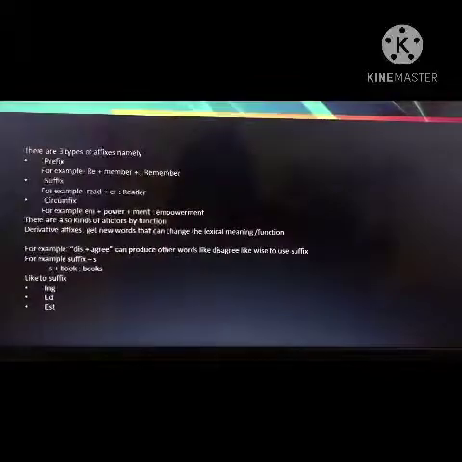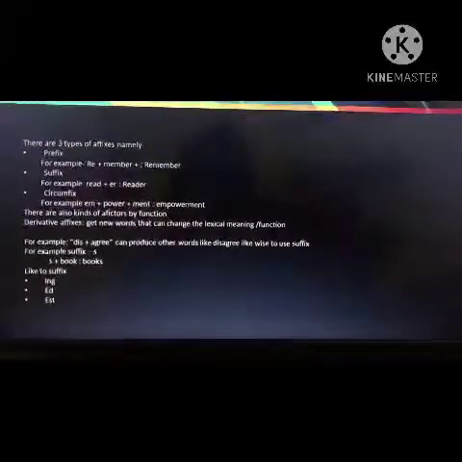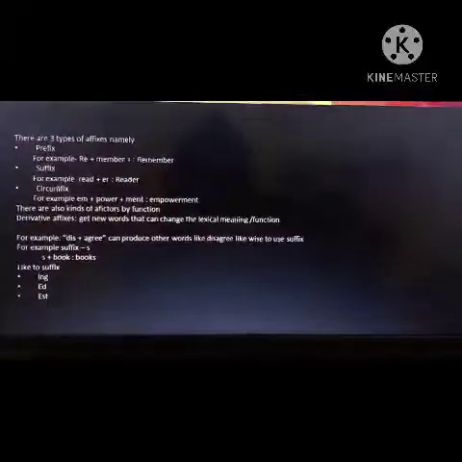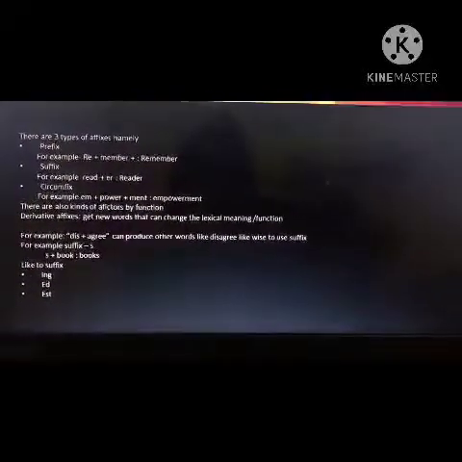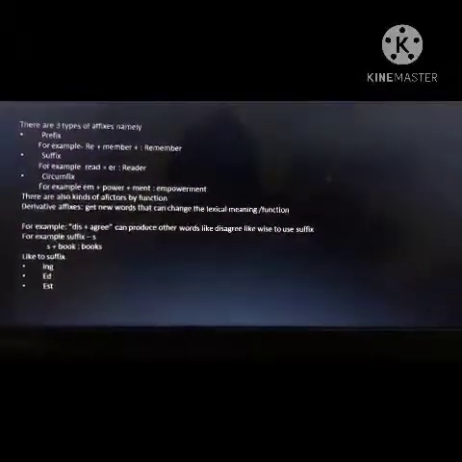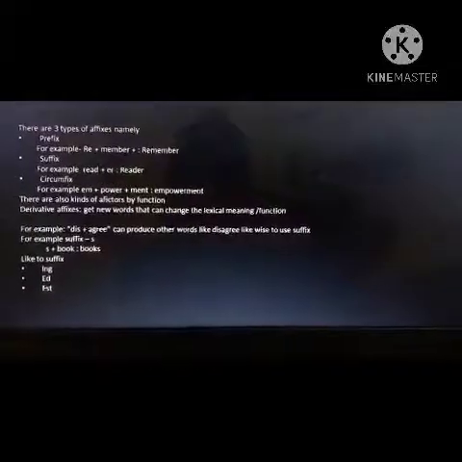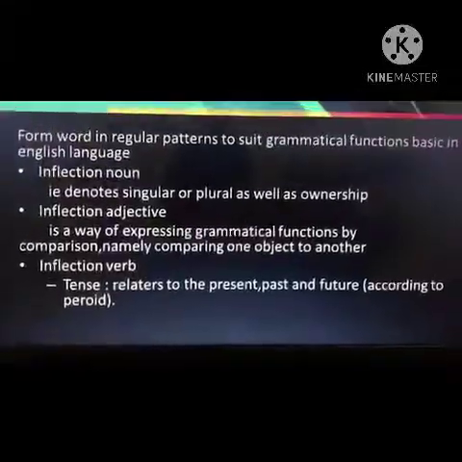There are three types of affixes, namely prefix, suffix, and circumfix. For example, dis plus agree can produce another word like disagree. Likewise, to use a suffix, for example, suffix s plus book, books. Like the suffixes ing, ed, s.